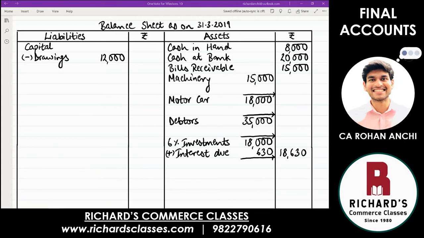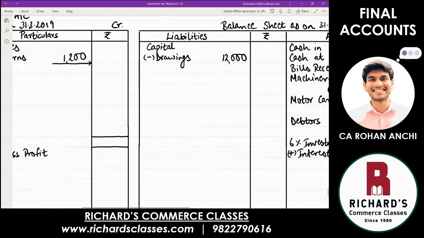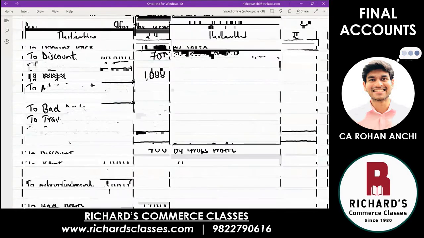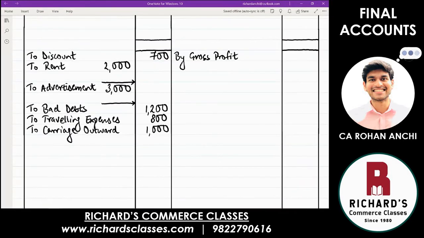Can you tell me where do you write interest income? Profit and loss account. Which side? Credit. Correct answer. So come to profit and loss account, credit side. The first line, of course, we leave for gross profit. Then below that you write by interest due on 6% investment. Amount of interest was 630.